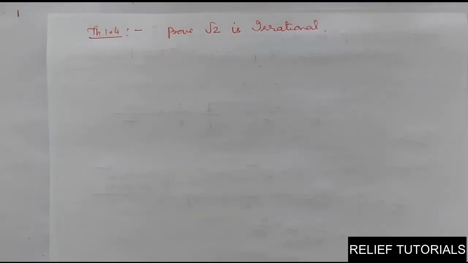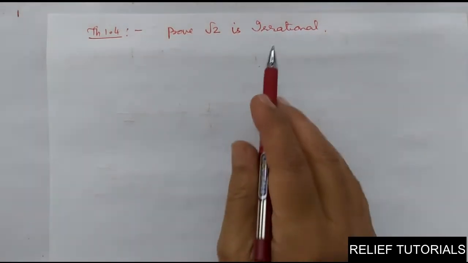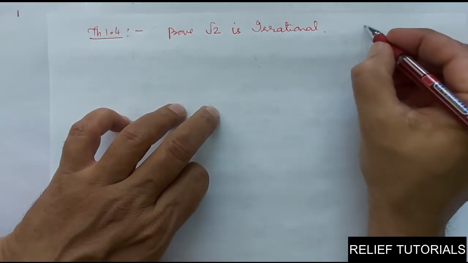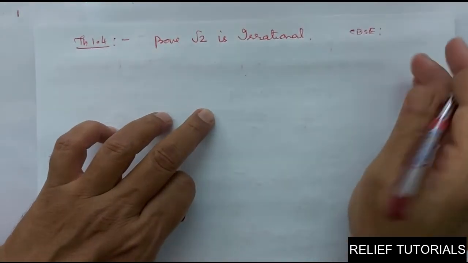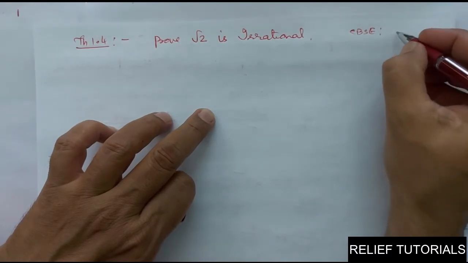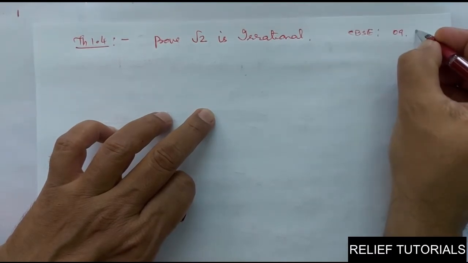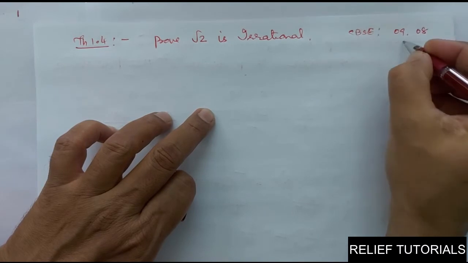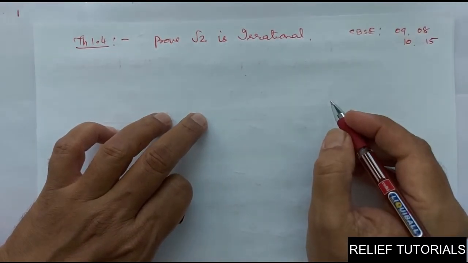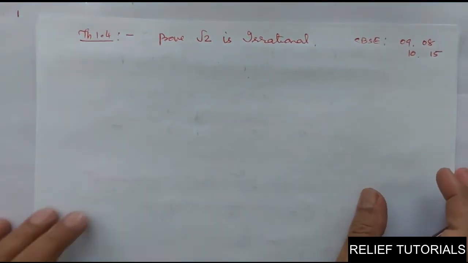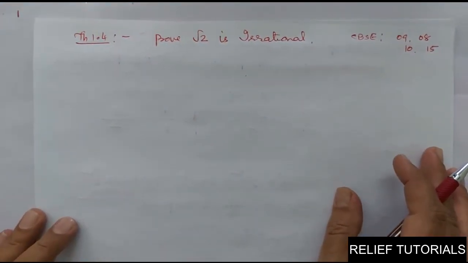Clear? We are going to prove this. See, this was asked in CBSE and even GSEB also. It was asked in 2009, 2008, 2010 and 2015. So you have to prove that root 2 is irrational.